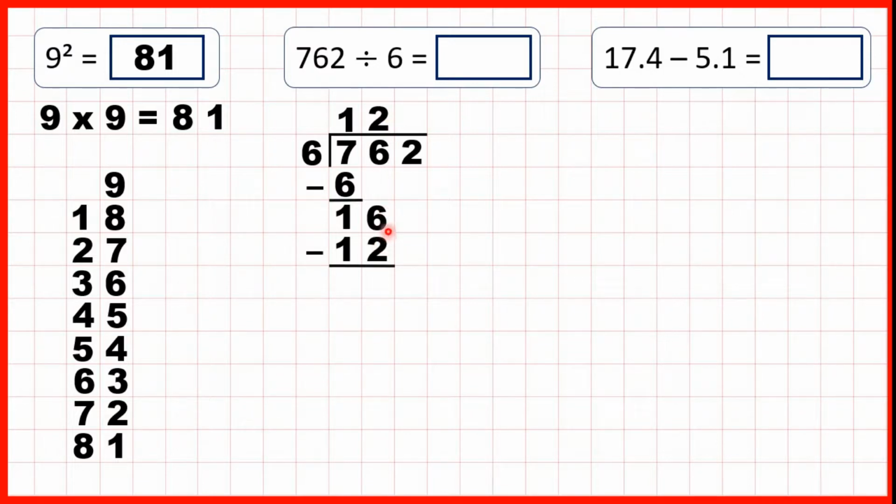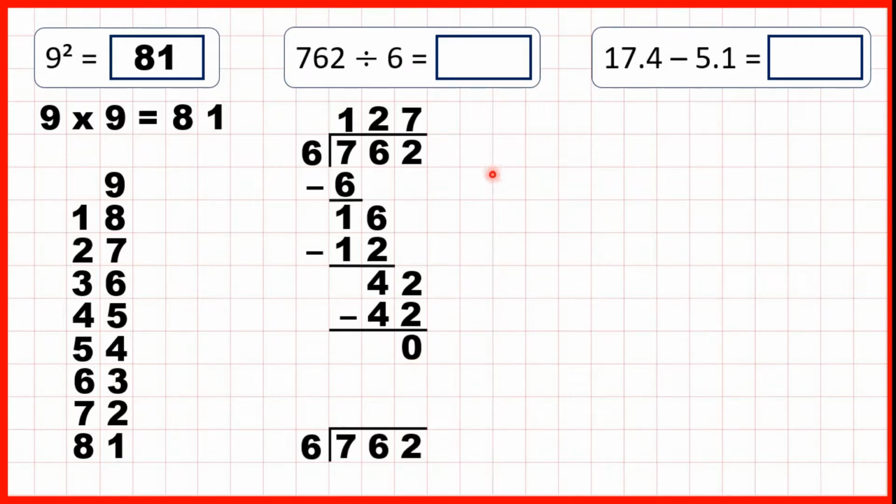Now we subtract 16 minus 12, and we bring down the last digit. So we have 42 divided by 6. Now that's exactly 7 times 6, and to show that we don't have a remainder, we can write minus 42 and 0. We could also use short division here.